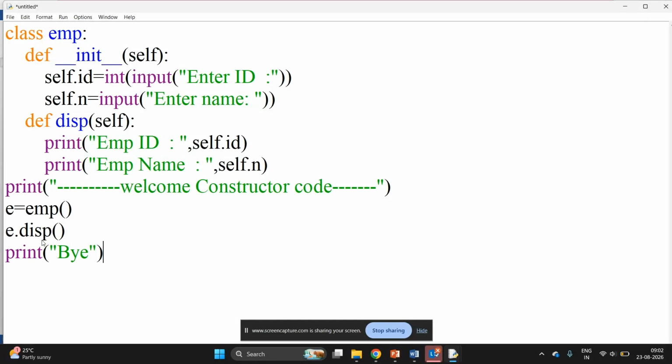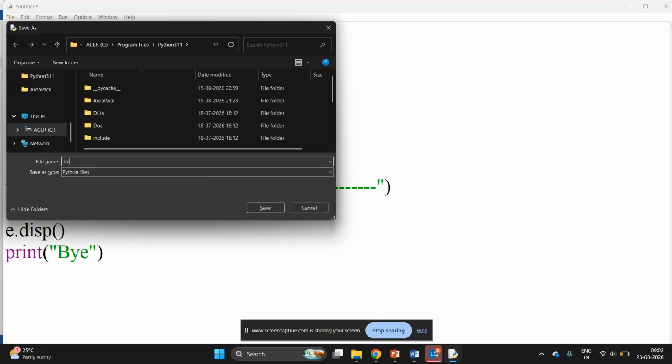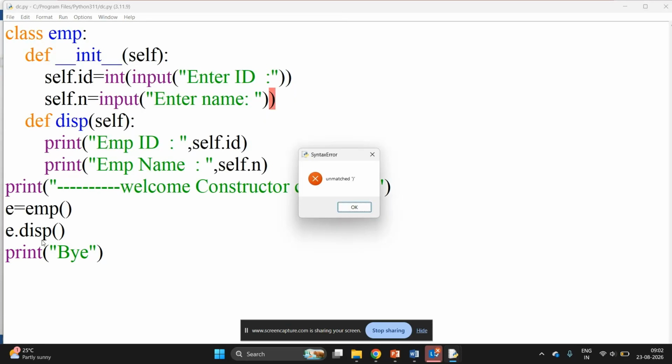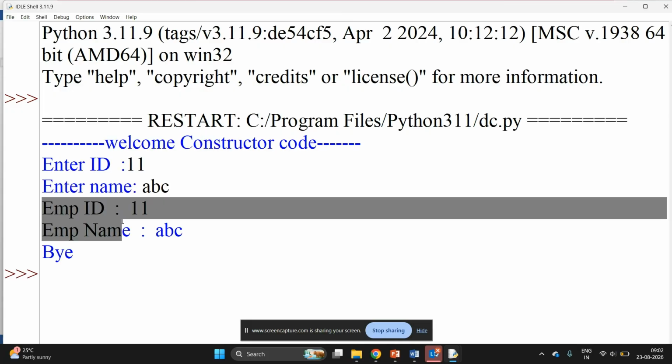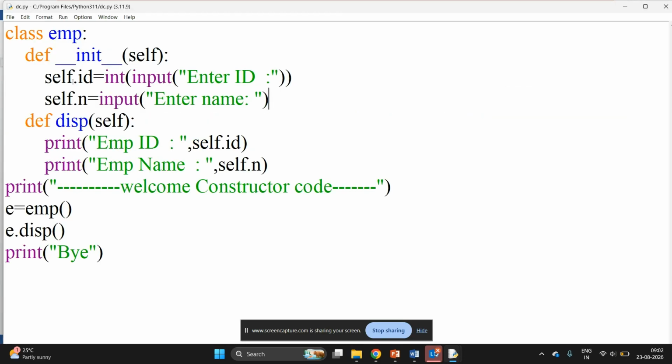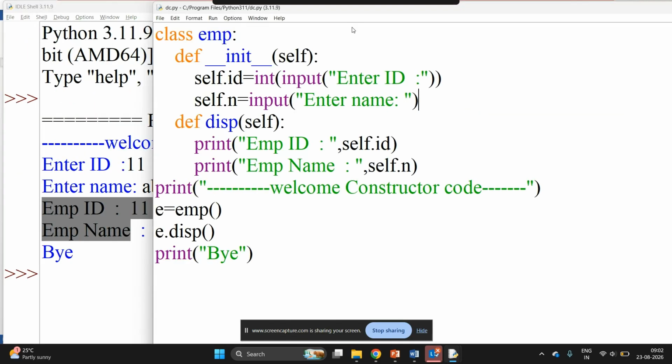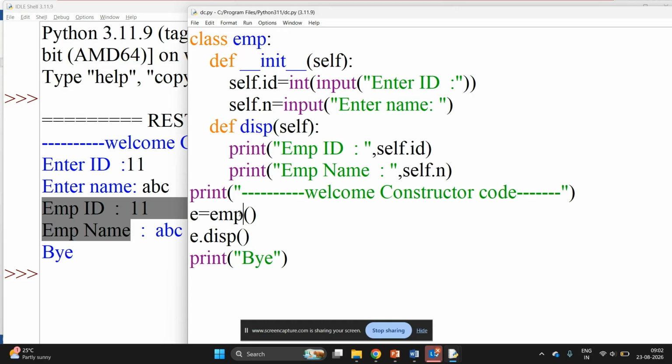We will save this code, constructor, run this code with F5. Sorry, error, brackets do not match, here no need of an extra bracket. Save, run. So welcome constructor code, enter id, I have given the name abc, and it has shown the id and name abc. If you could see, I have not made a call to the init function. So how has this executed? It has executed at this line itself.